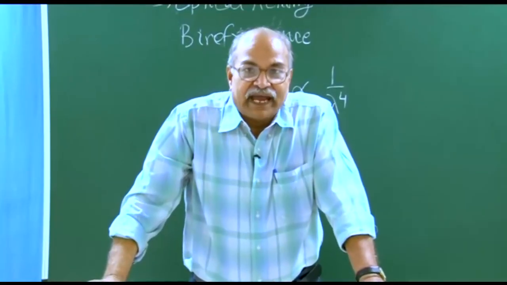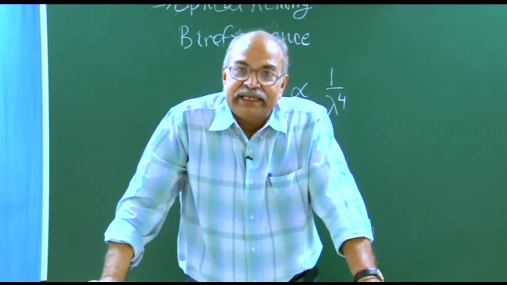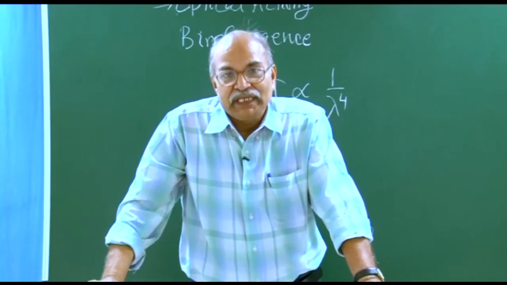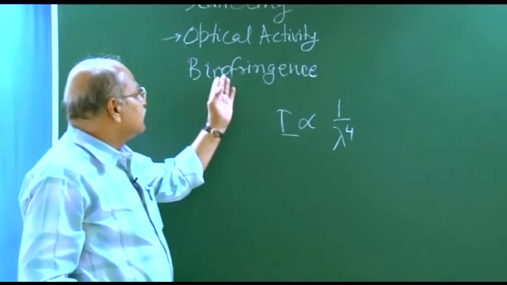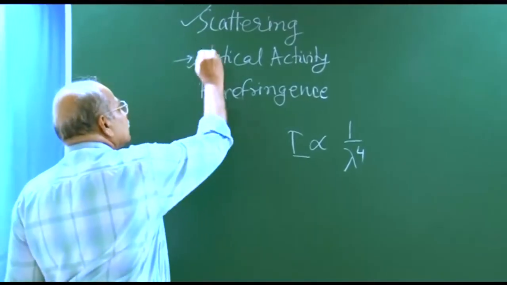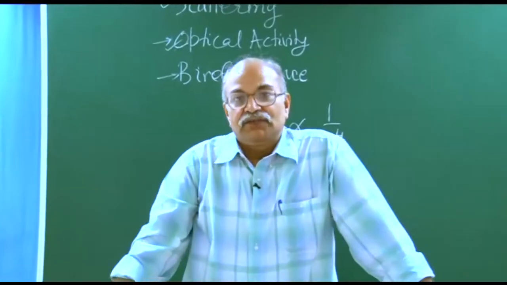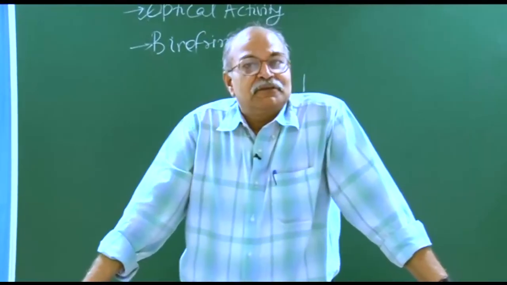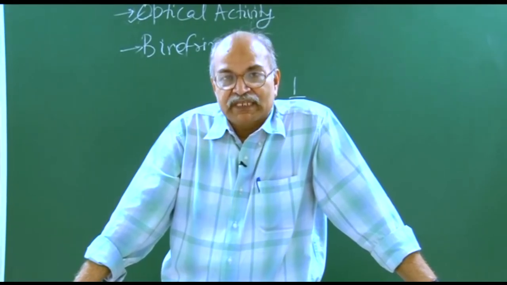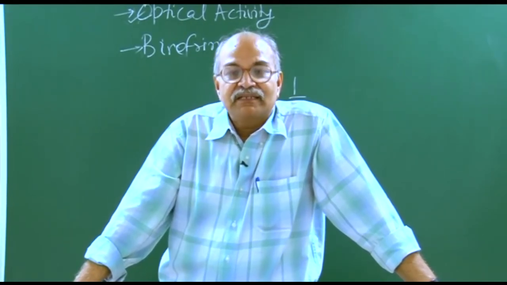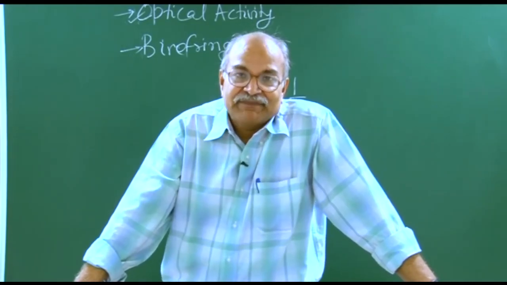So we had done scattering, we had done optical activity, and now we will be doing an experiment based on what we call birefringence. You all know when light goes from one transparent medium to another transparent medium, refraction takes place, the speed of light changes.